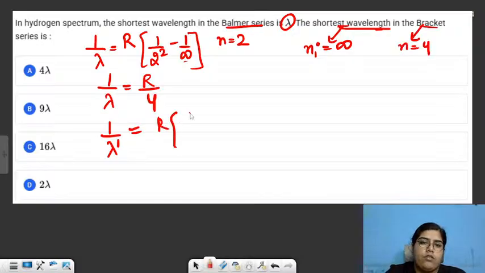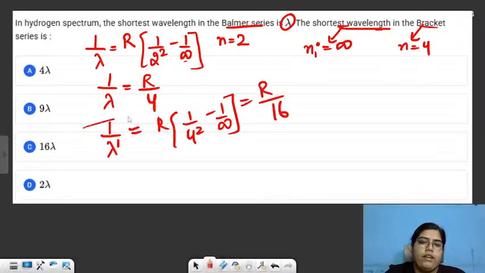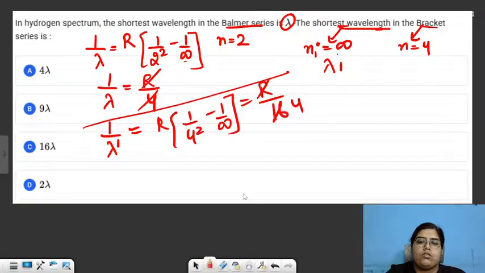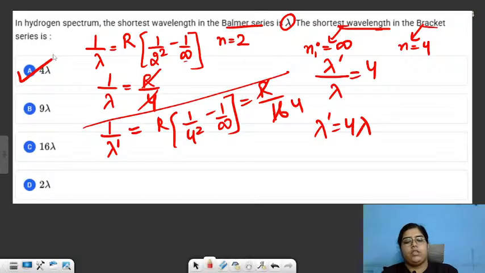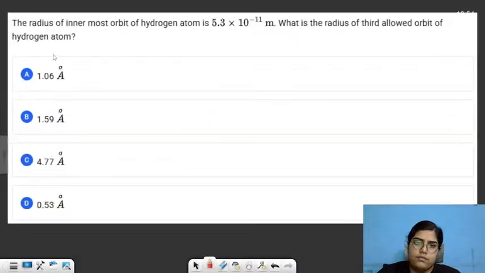So R into 1 by 4 square minus 1 upon infinity, 1 upon infinity becomes 0. This is R by 16. When we divide both these equations, R gets cancelled with R, 16 goes above. This becomes 4. So lambda dash upon lambda is basically 4. So lambda dash is basically 4 lambda. So option A will be my correct answer in this case. Moving to the next question.